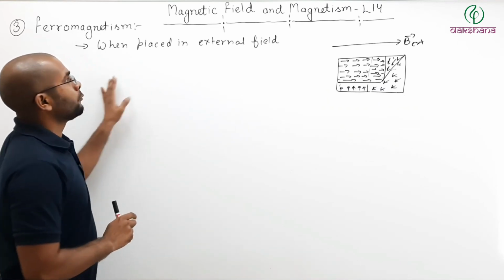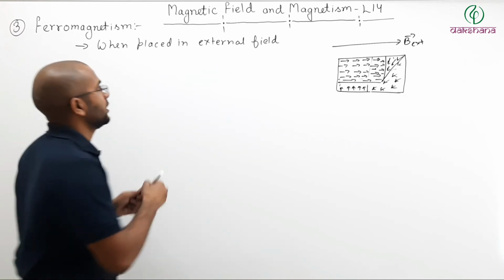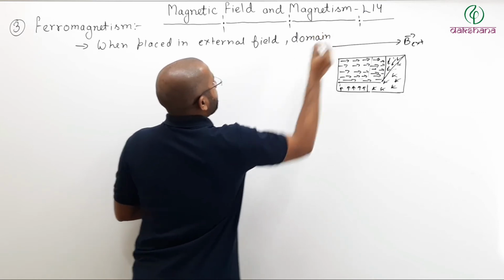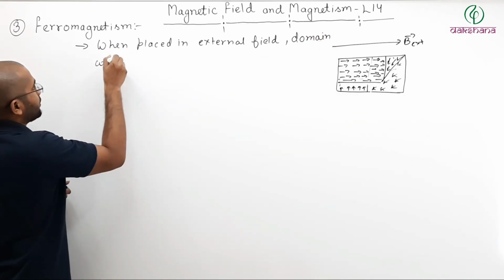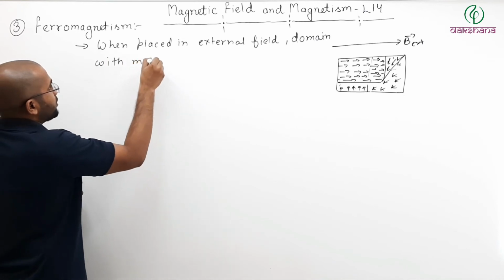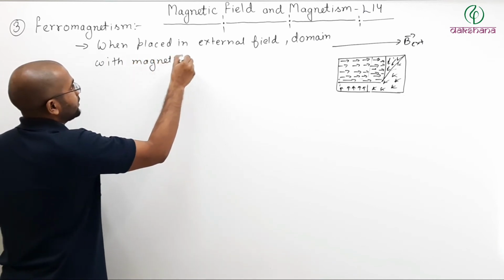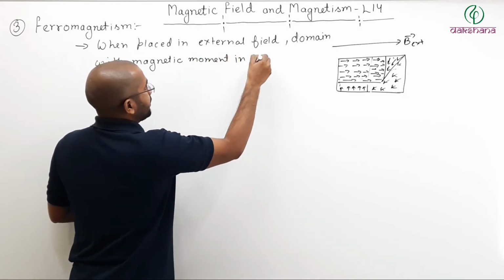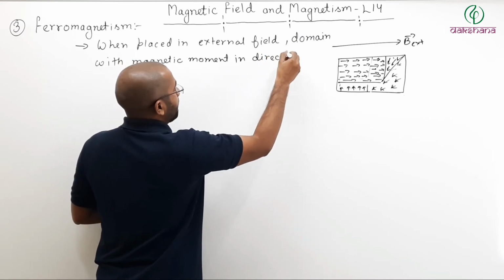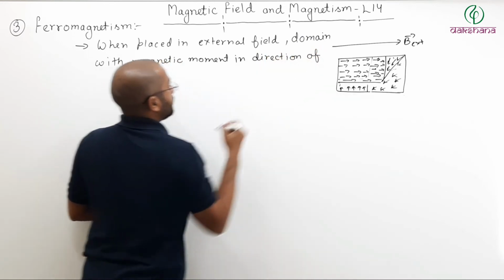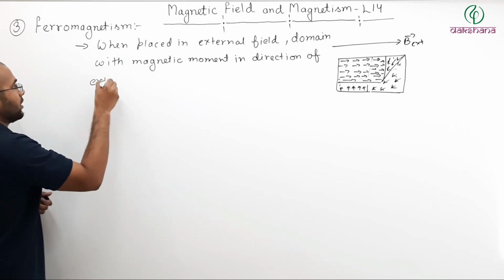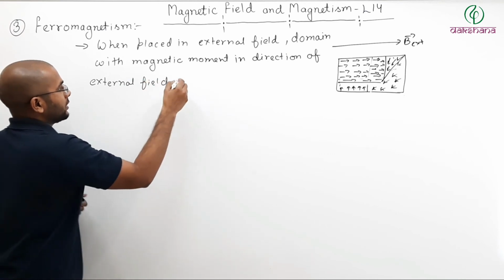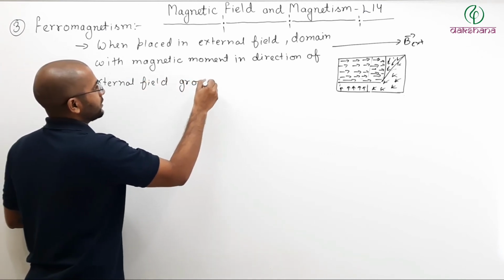So here you can write, when placed in an external field, domain with magnetic moment in direction of external field grows in size.